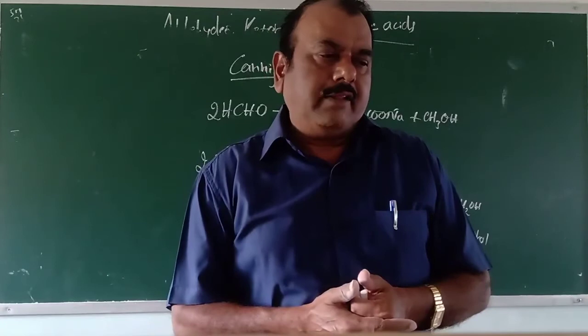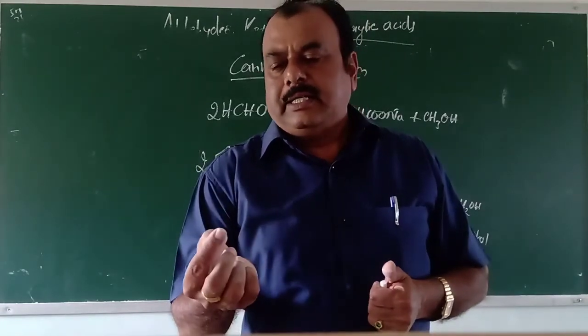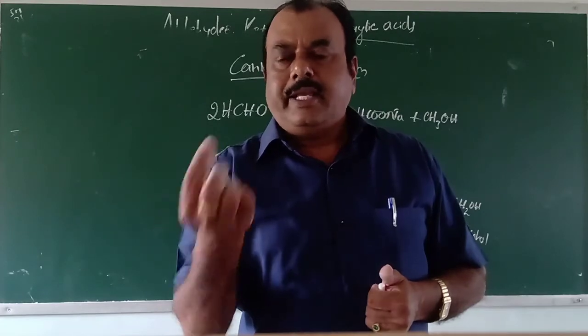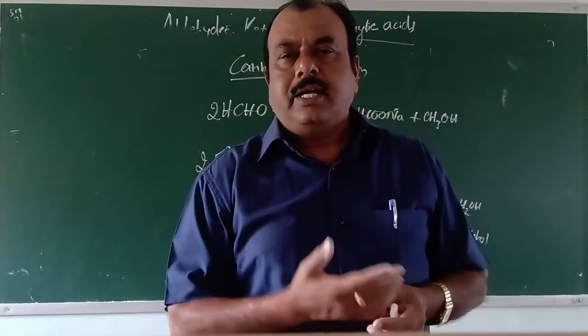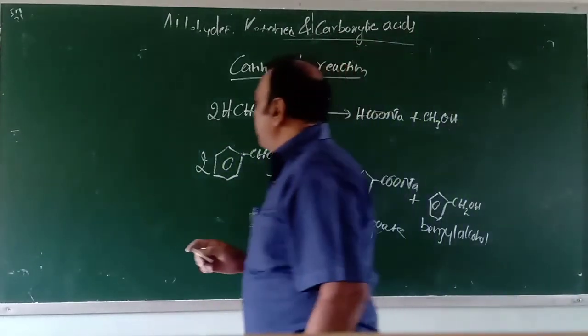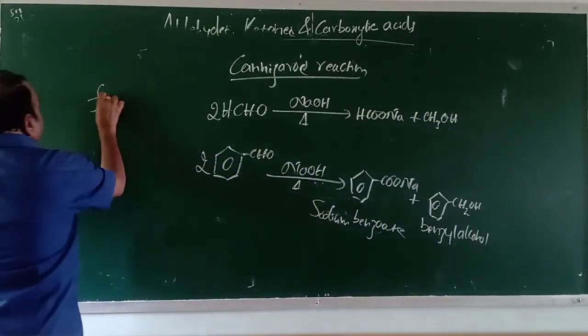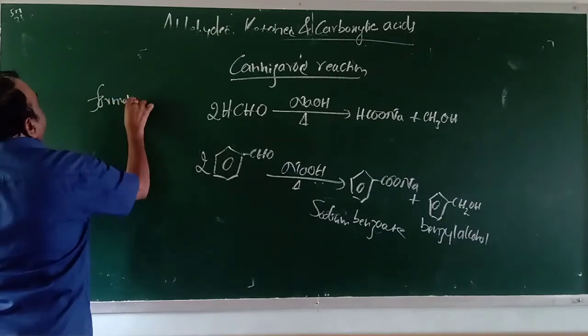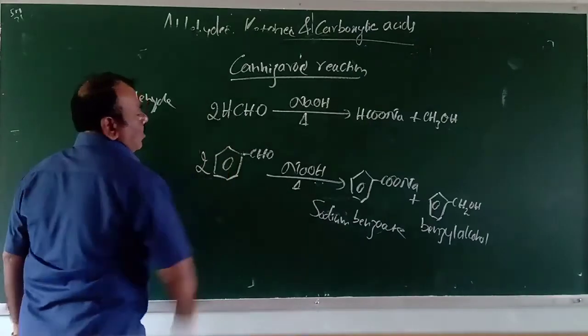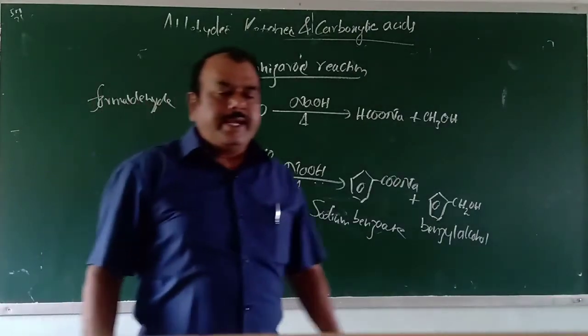Right. Then finally I will come to the uses of these aldehydes and ketones. Yes, what are the important uses? Especially when you come to the aldehydes, formaldehyde. It is HCHO. This formaldehyde is a gas.